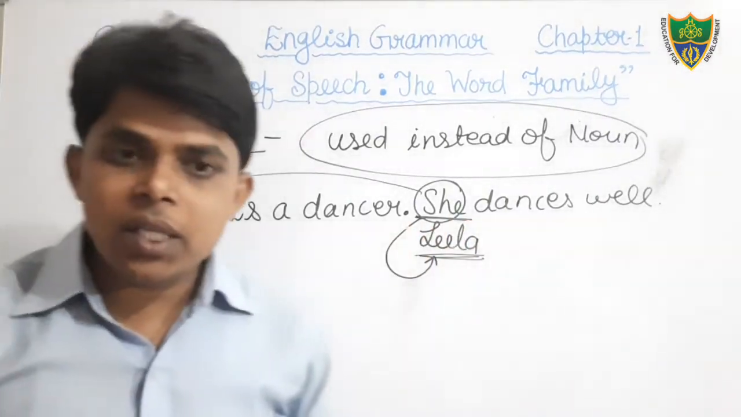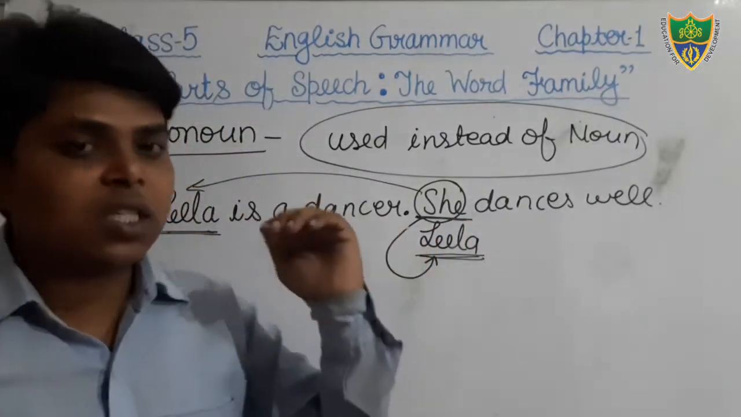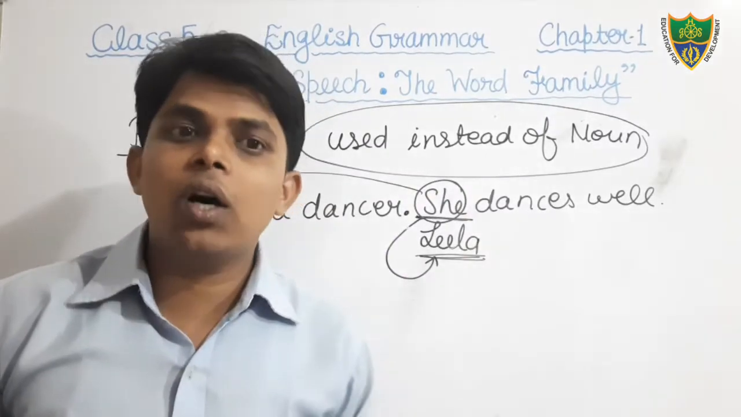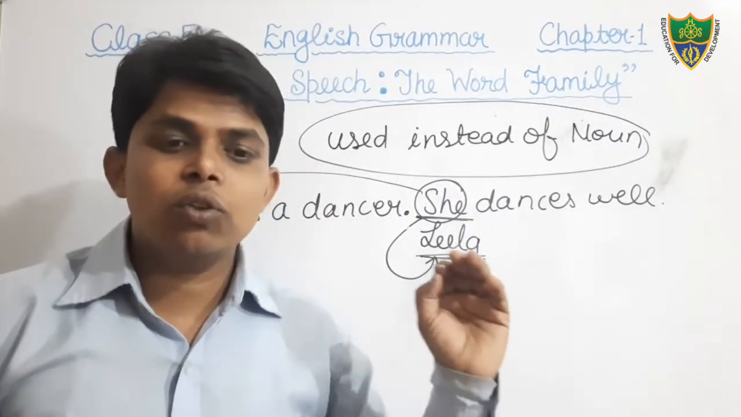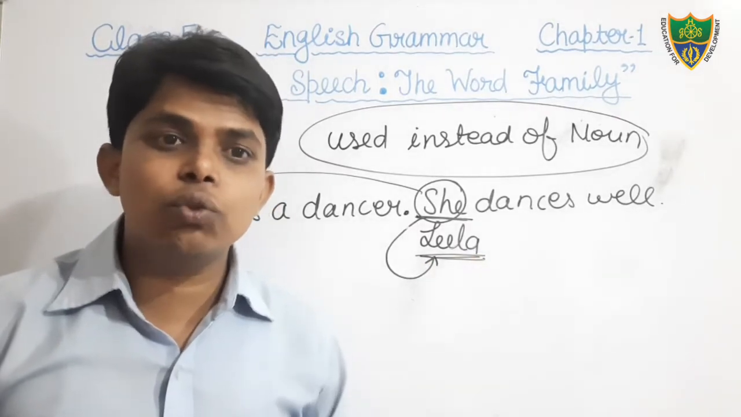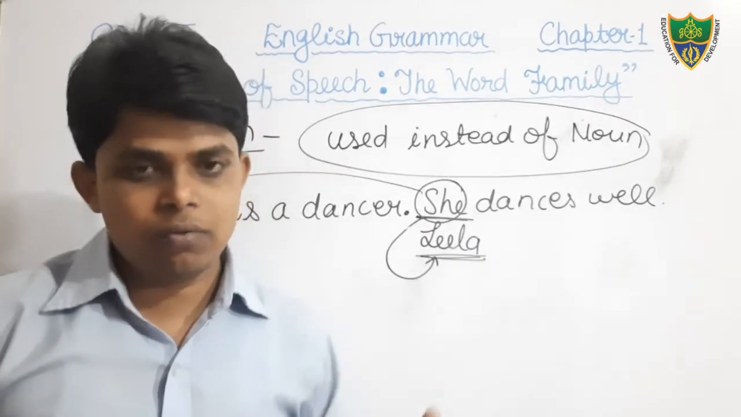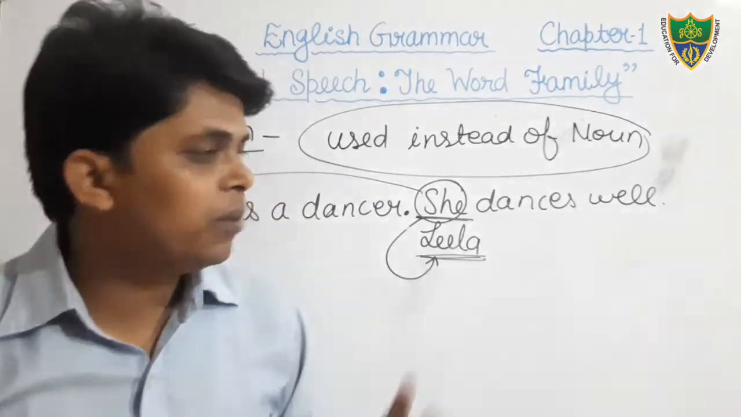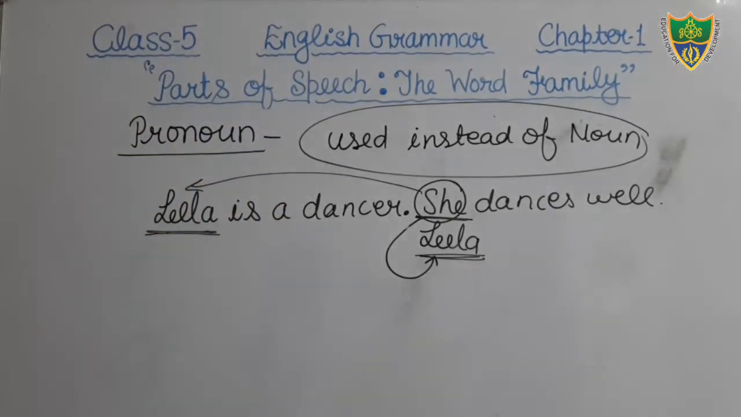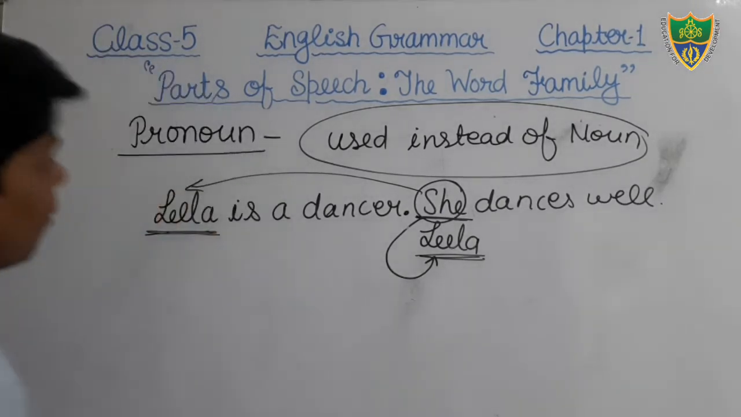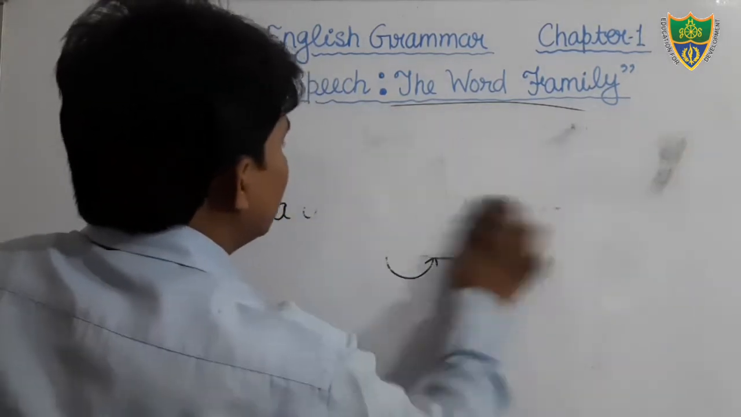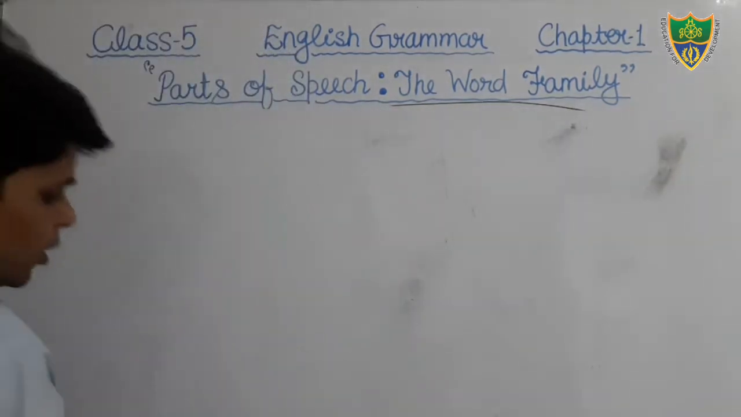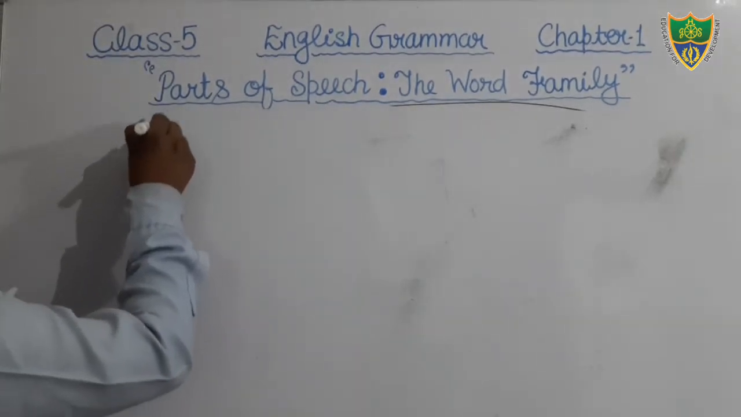So on the basis of this explanation, we can say that pronoun is a word that is used at the place of noun. Or you can say pronoun is a word that is used instead of noun. Okay, students, I hope that you all have understood the definition of pronoun. So now come to the next part of speech, that is adjective.